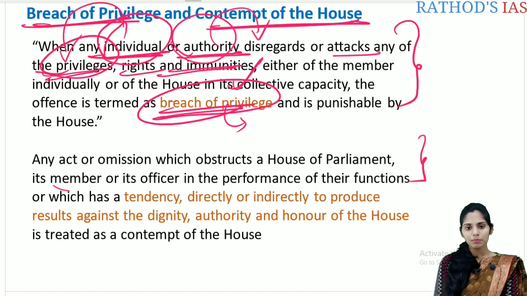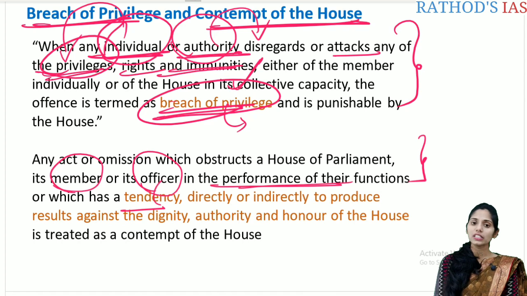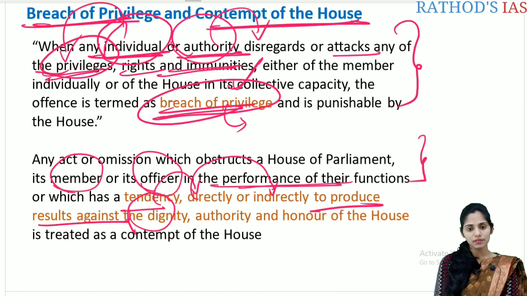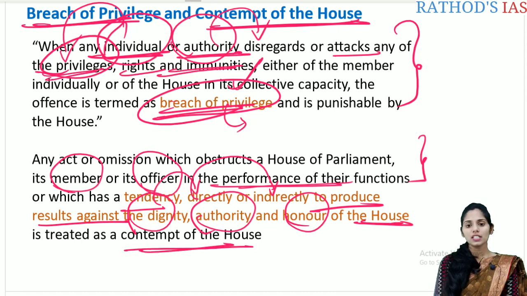Whenever any member or officer, in the performance of their functions, has a tendency to produce, directly or indirectly, results against the dignity, authority and honor of the house, then it is treated as contempt of house. So we can say this breach of privilege comes under the contempt of house, and contempt of house has a wider implication than the breach of privilege. This is the thing that you can remember. It is important for the prelims as well as the mains.